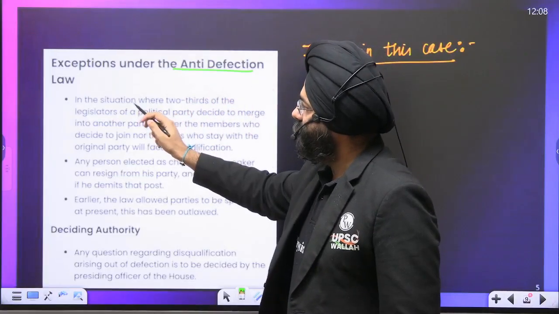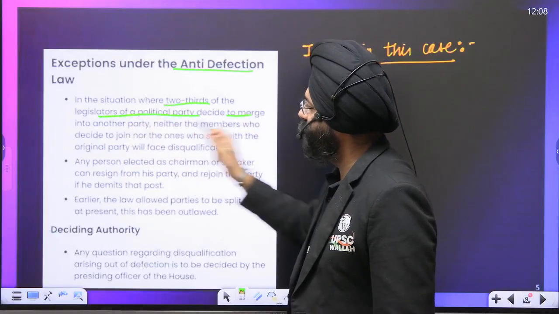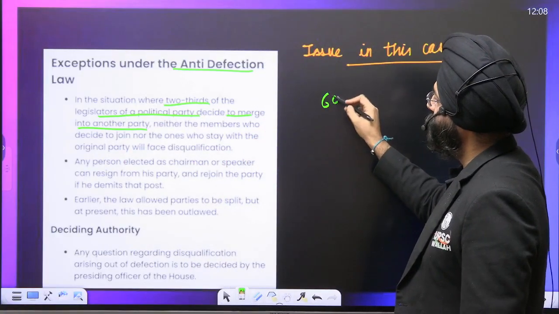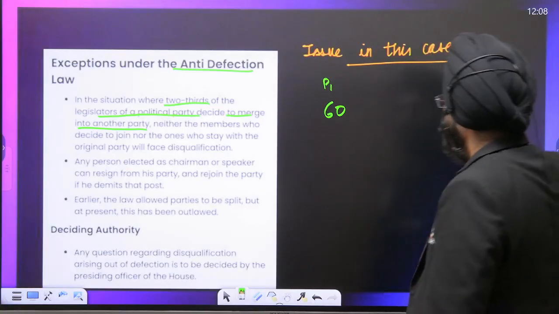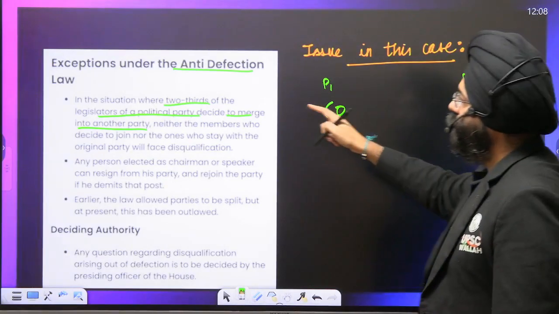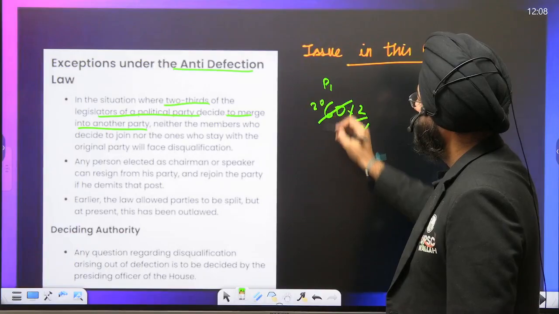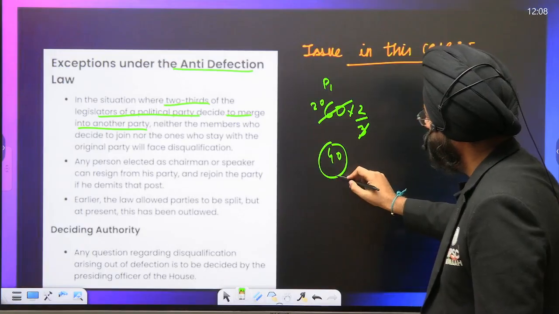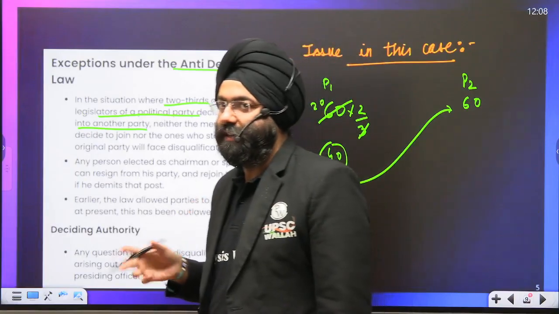In a situation where two-thirds of the legislators of a political party decide to merge with another party. Understood? See here, let us assume there are 60 members of a political party P1, clear? And there is another political party which has, let us say, 60 members. Now, two-thirds of the members of this is 40. Now, supposing the 40 members go and join this and merge with them, then they will not be disqualified because it is treated as a merger.